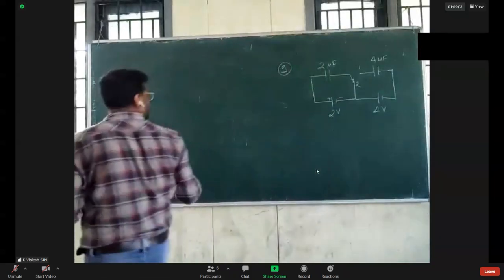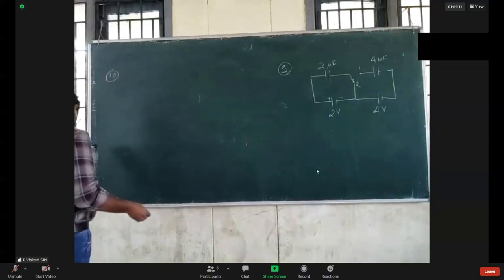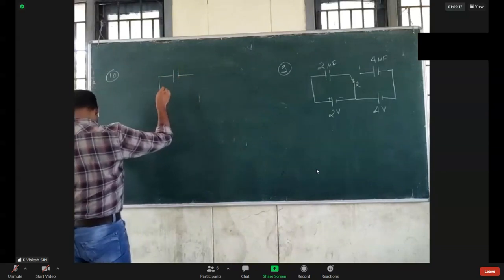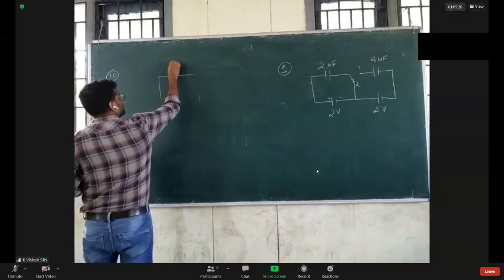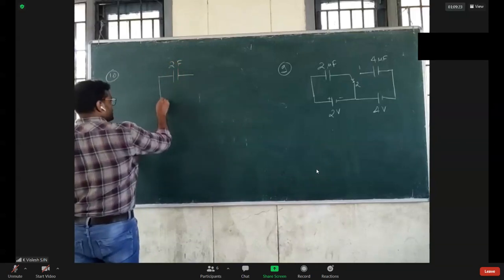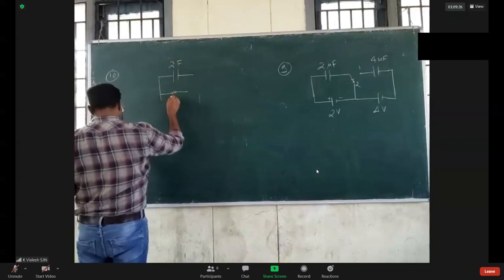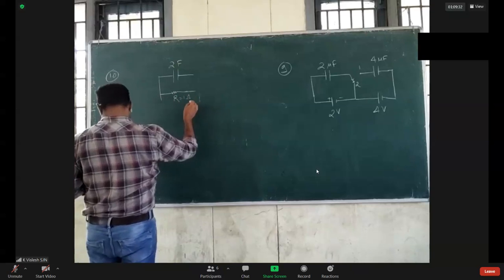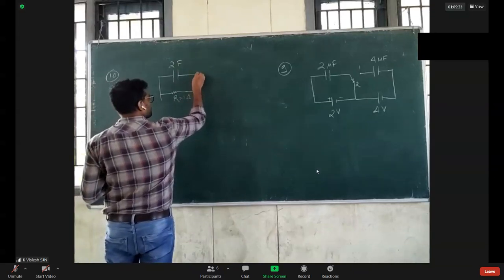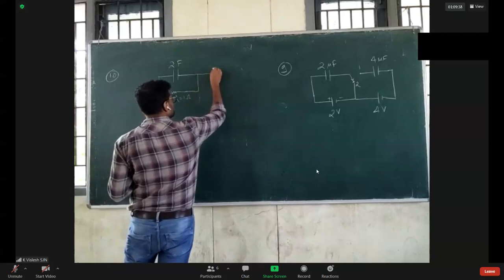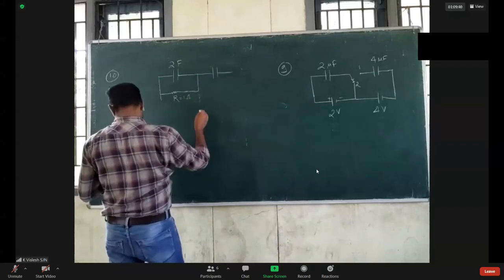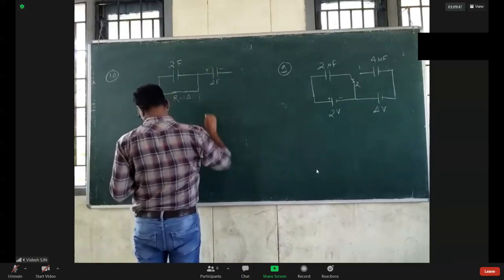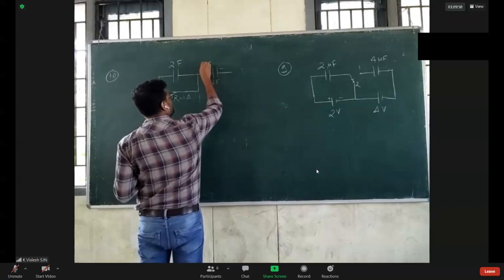Next question number 10. It has capacitance 2 farad, though it is illogical. R is 1 ohm. Two farad. Initial charge 4 coulomb.